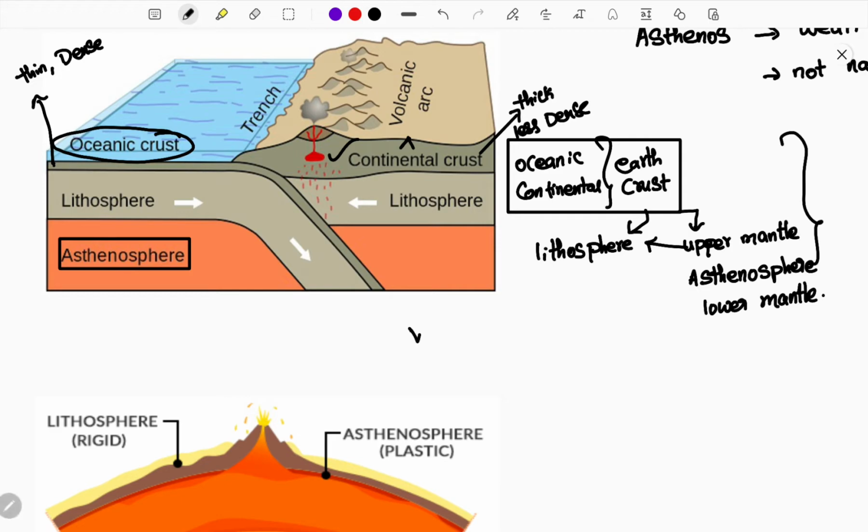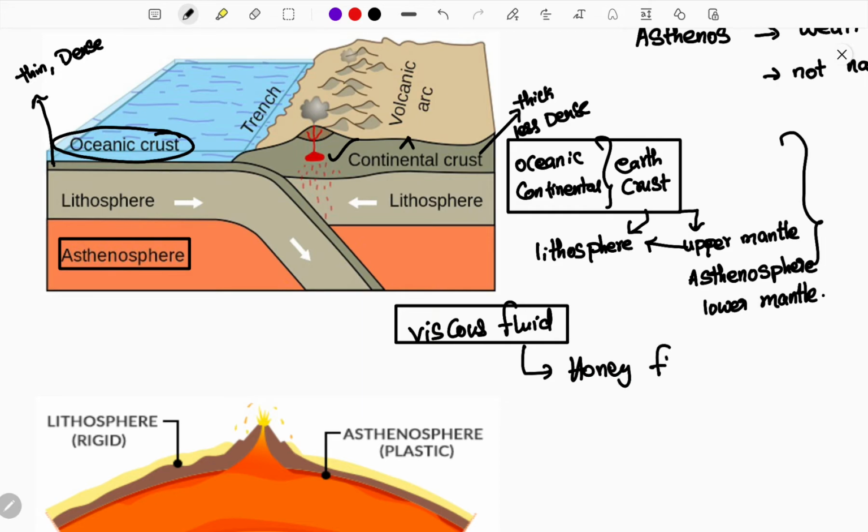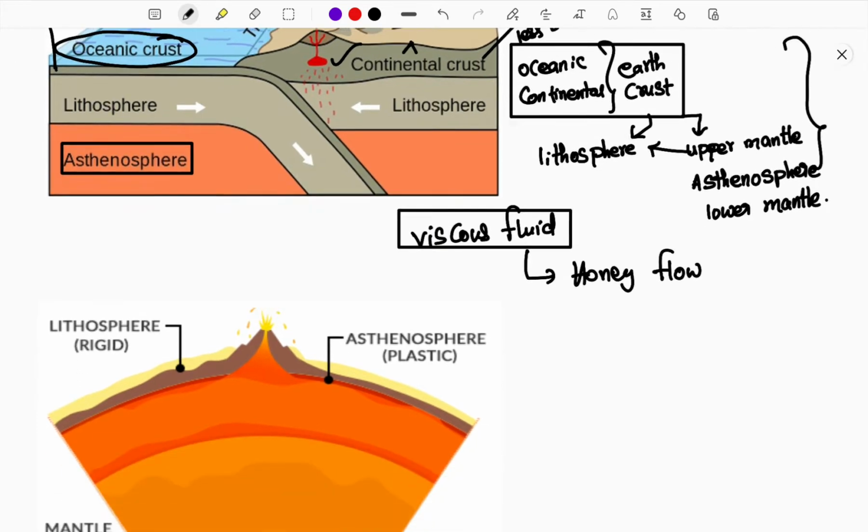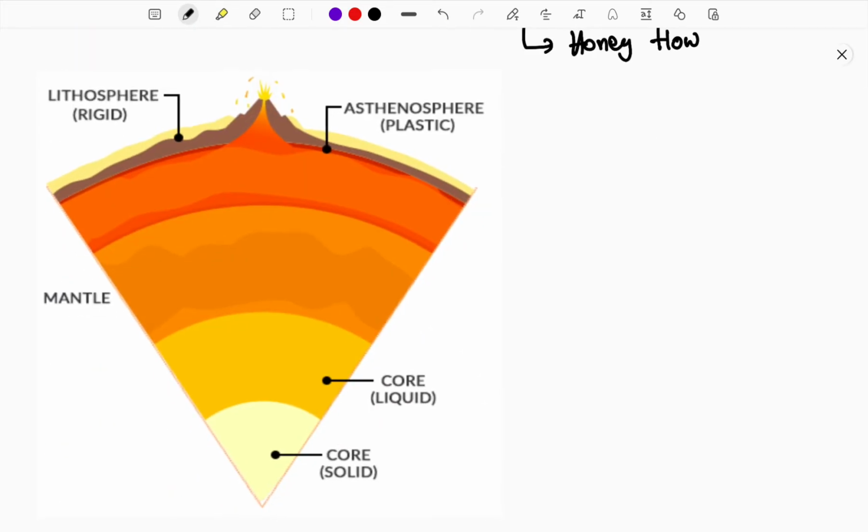Sir, what does viscous fluid really mean? Do you know honey, guys? Just think of it. If honey flows, how does it flow? It flows viscously, when you are dropping it. So it is an example of a viscous fluid. Next, if you divide these, the lithosphere is mostly rigid, which means it will be in a solid state.